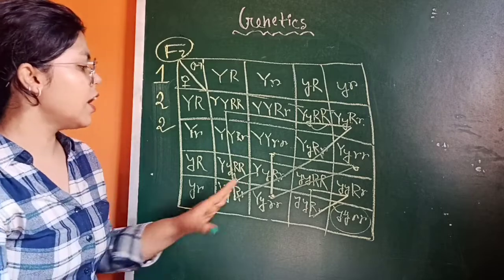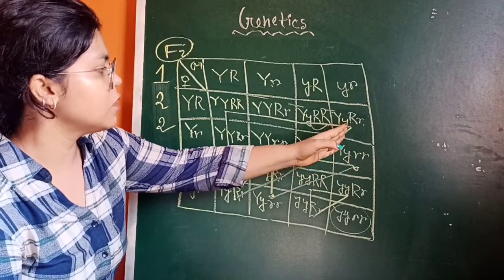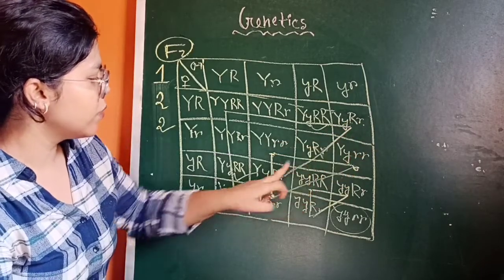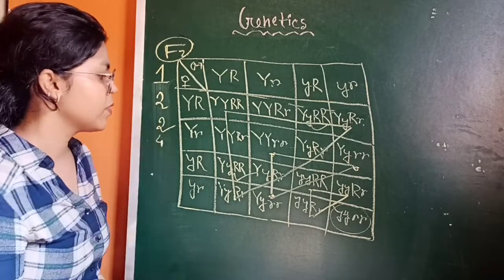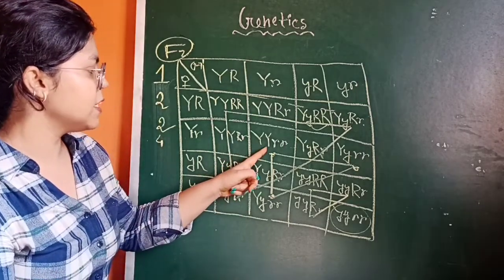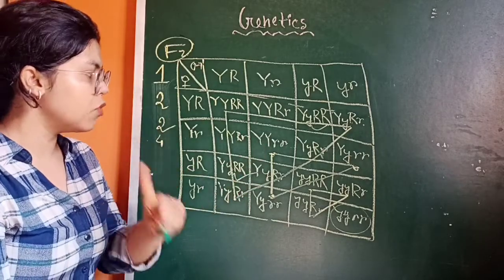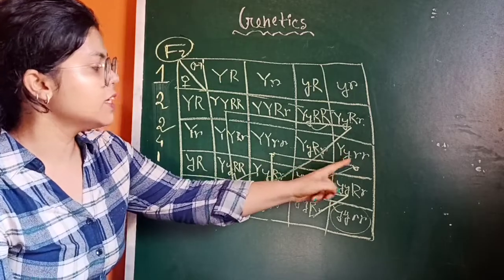The fourth organism is capital Y, small y, capital R, smaller r: 1, 2, 3 and 4. So the next is 4. Next capital Y, smaller r, which is only 1, capital Y, small y.